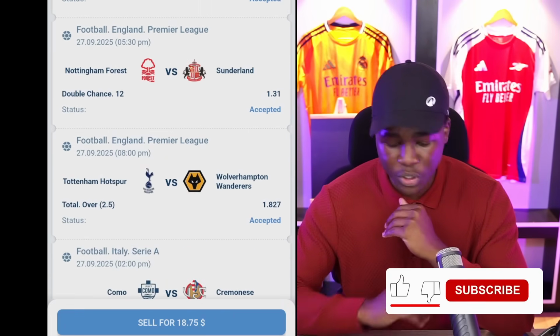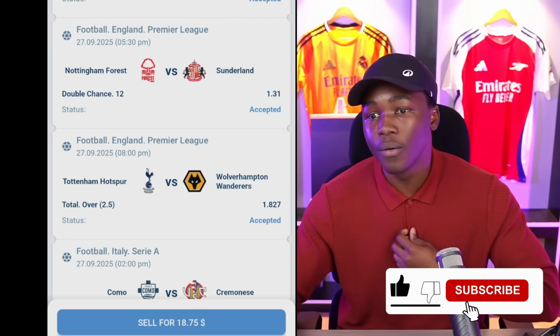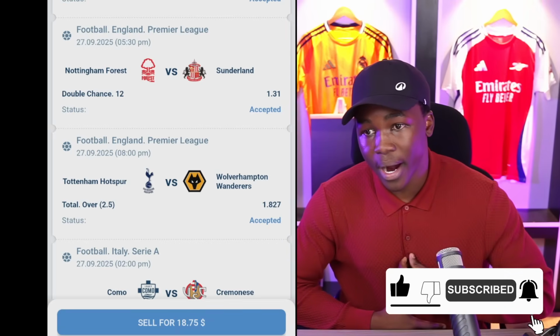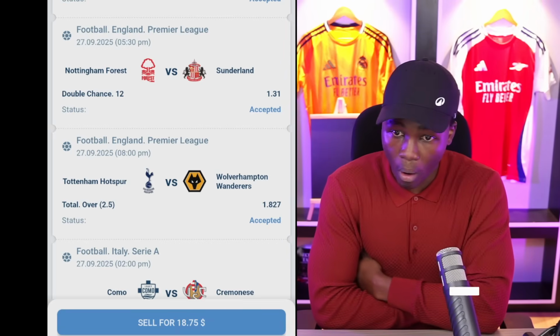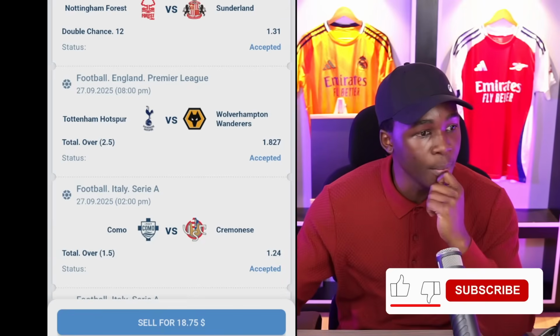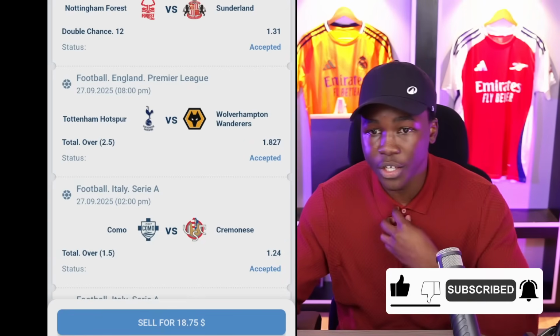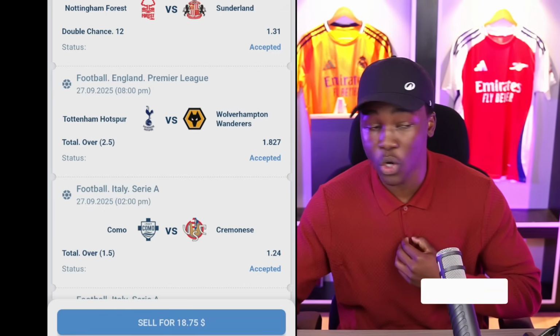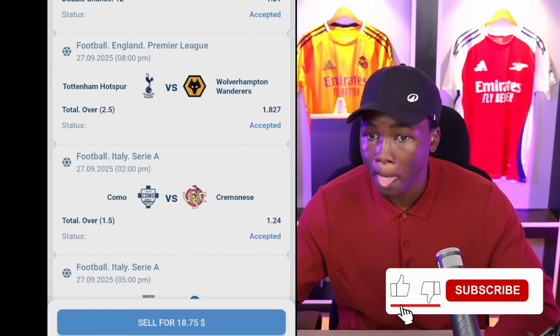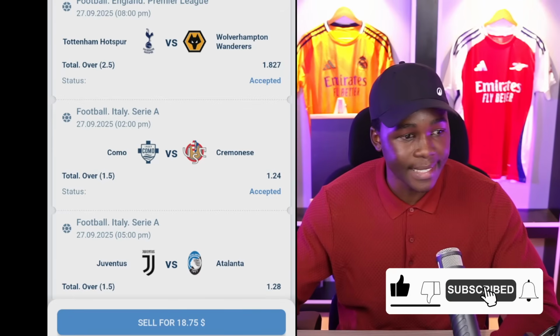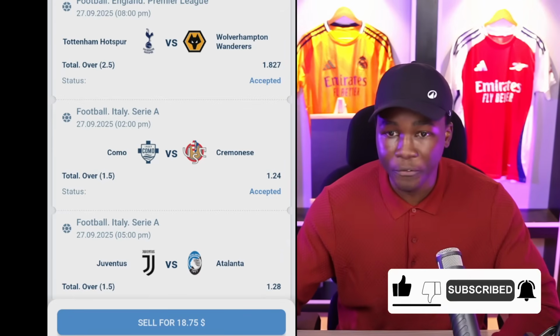And then the next match you have is Tottenham Hotspur playing Wolverhampton, whereby I am betting on over 2.5 goals, all right? And then you have Como playing Cremonese. My prediction is over 1.5 goals. You ask me the scorelines, either 2-1 or 2-2. Juventus playing Atalanta, over 1.5 goals.